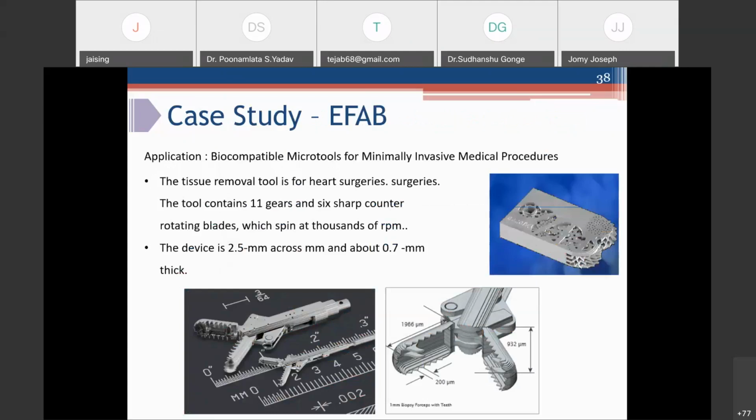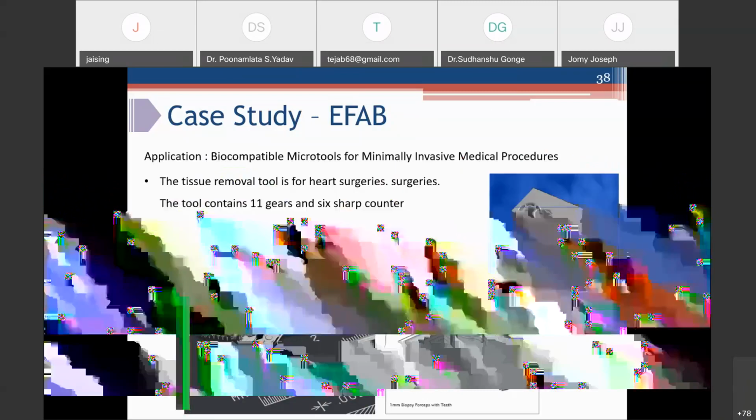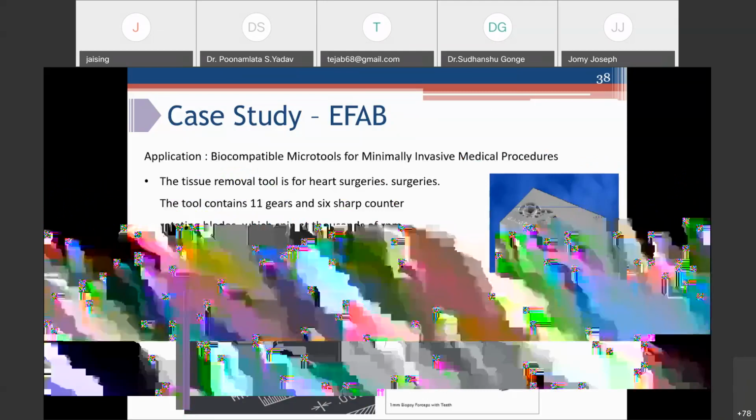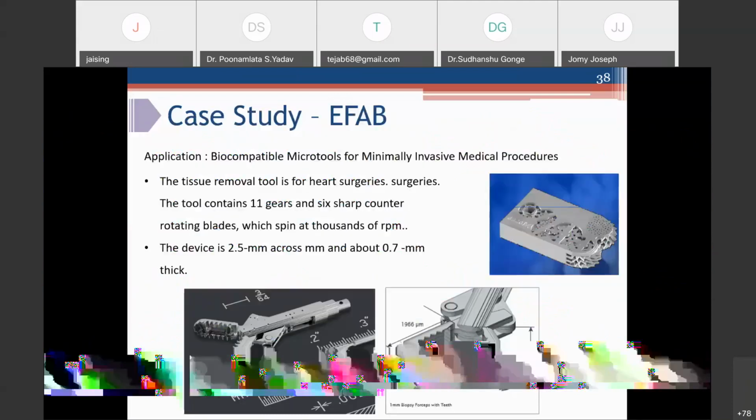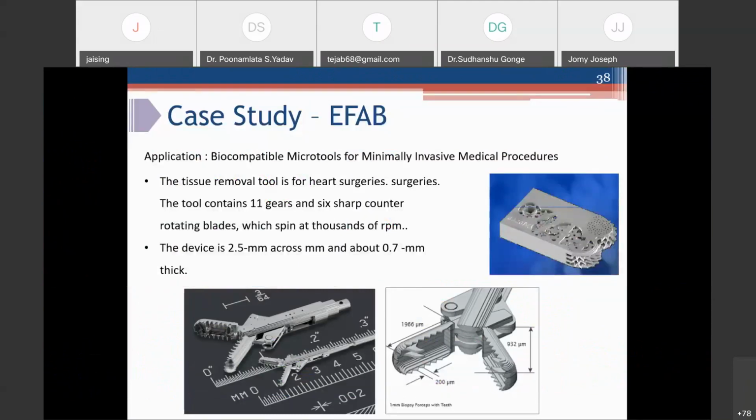This is an example of EFAB. The application is biocompatible micro tools for minimally invasive medical procedures. This is a tissue removal tool for heart surgeries. This tool contains six sharp counter-rotating blades. We spin it at 1,000 RPM. And this another device is small, in the sub-millimeter range. So this complex device has been fabricated using the EFAB process, which is nothing but an upgraded version of your UV LIGA kind of process.